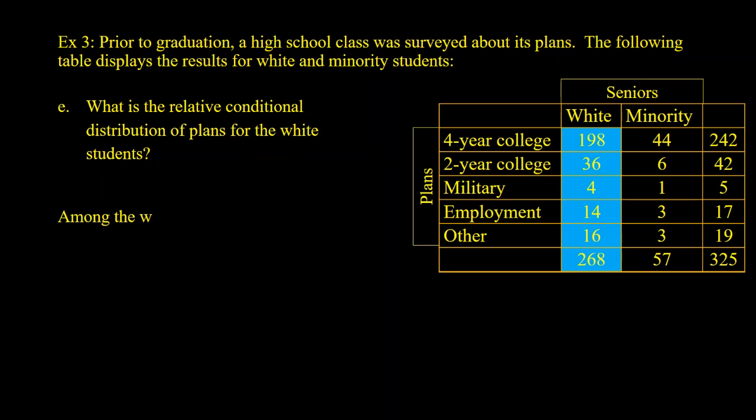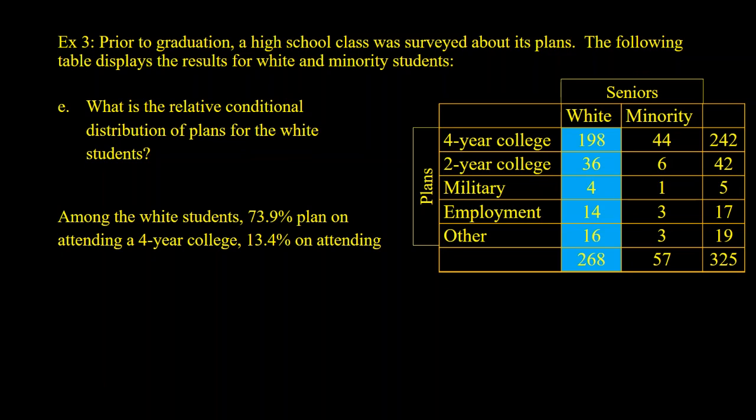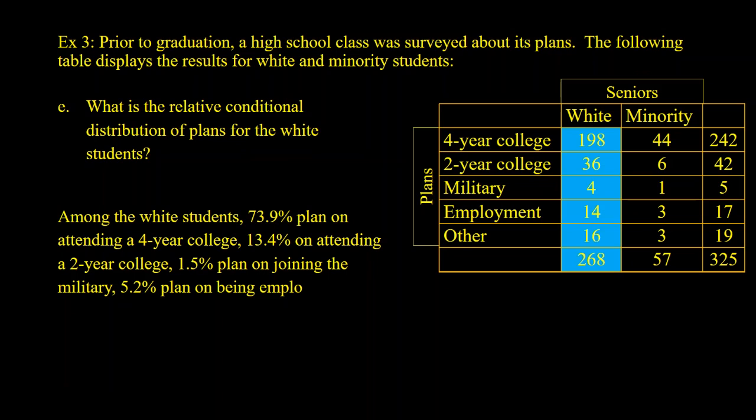Among the white students, 73.9% plan on attending a 4-year college. 13.4% on attending a 2-year college. 1.5% plan on joining the military. 5.2% plan on being employed. And 6% have other plans.